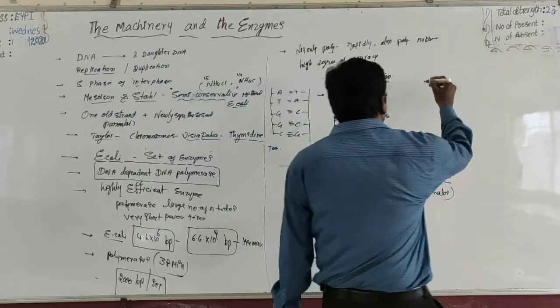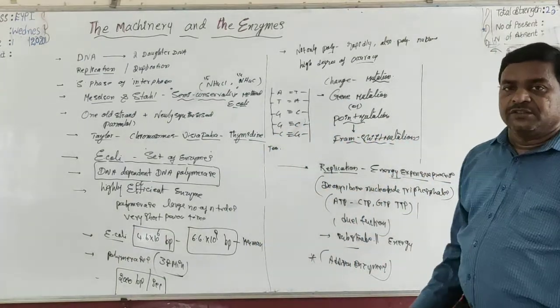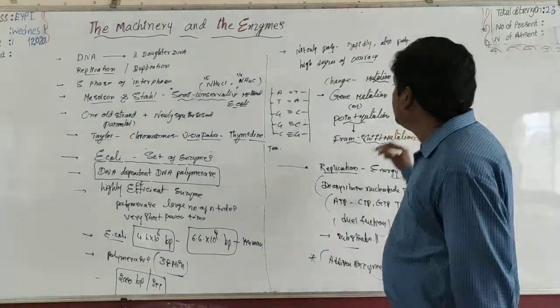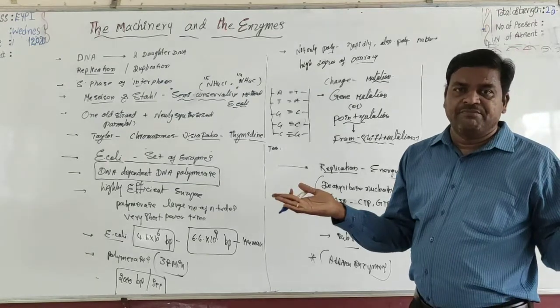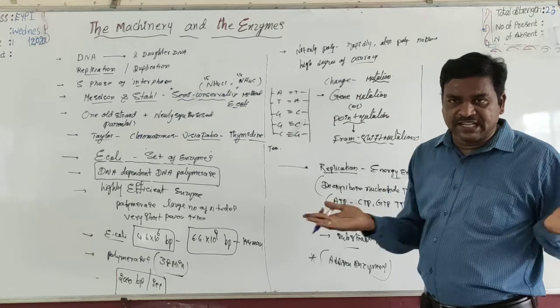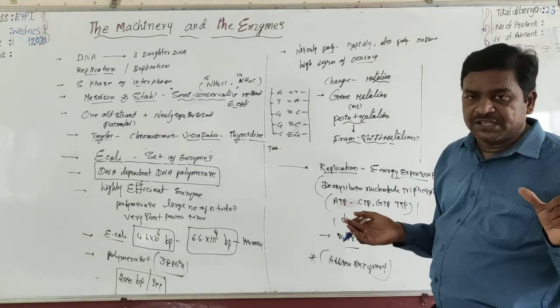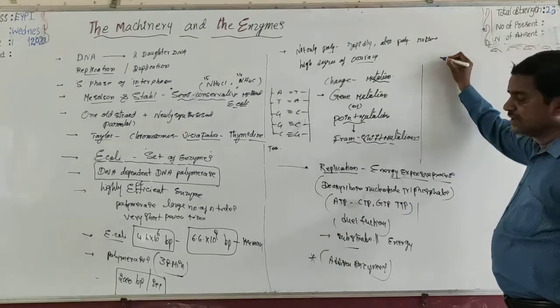During replication, the 2 strands of the parent DNA do not separate at a time in the entire length, because separation of the 2 strands all at once requires a large amount of energy.